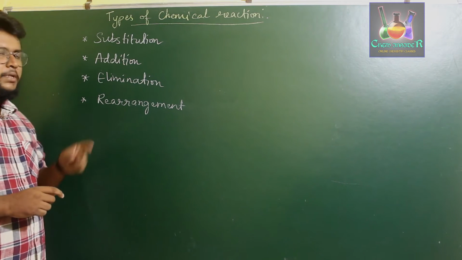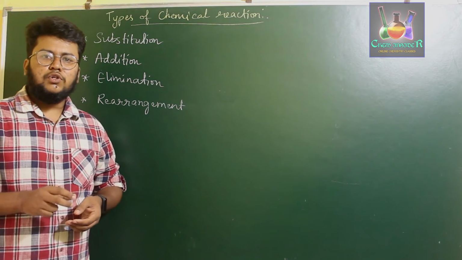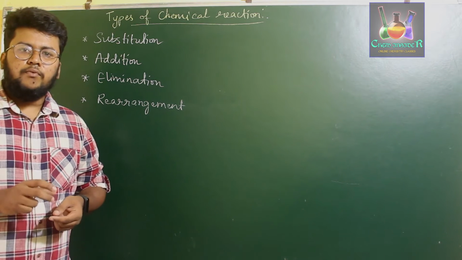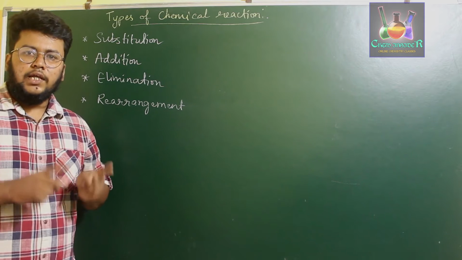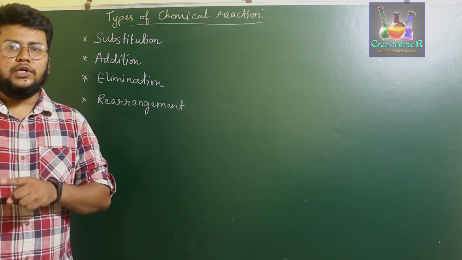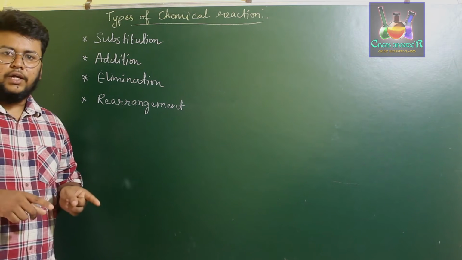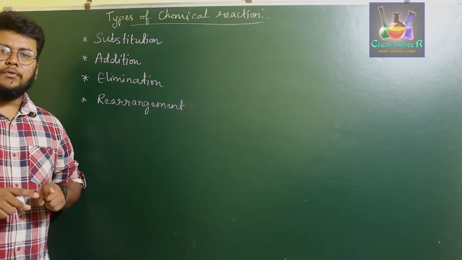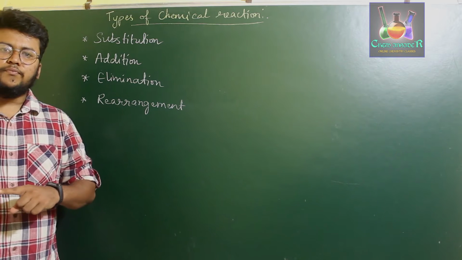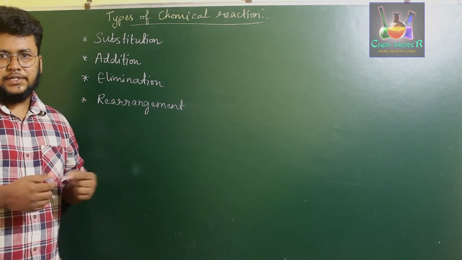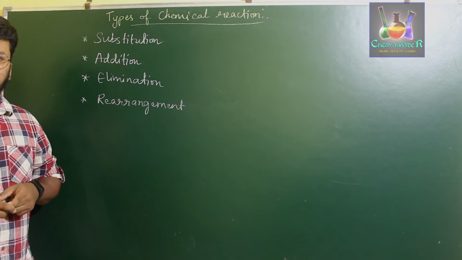Next is elimination reaction. Elimination reactions are those where a nucleophile and an electrophile leave the substrate to form a new molecule. In the addition reaction we added a nucleophile and an electrophile, but in elimination reaction we remove both a nucleophile and an electrophile to form a new molecule, inducing certain changes in the substrate. Those types of reactions are called elimination reactions.